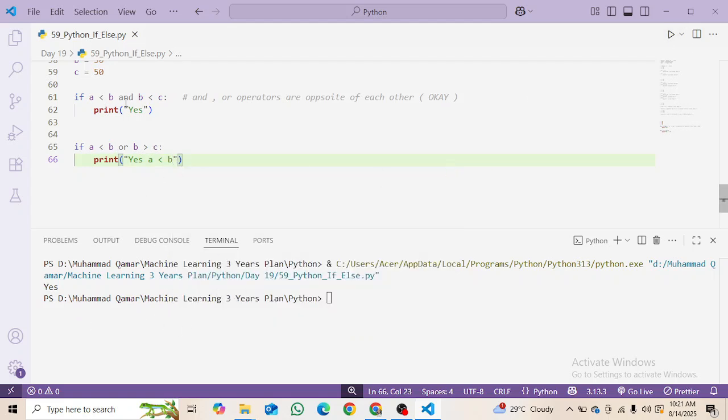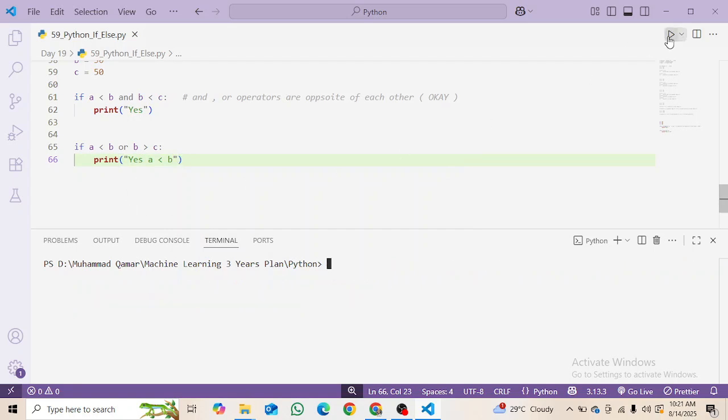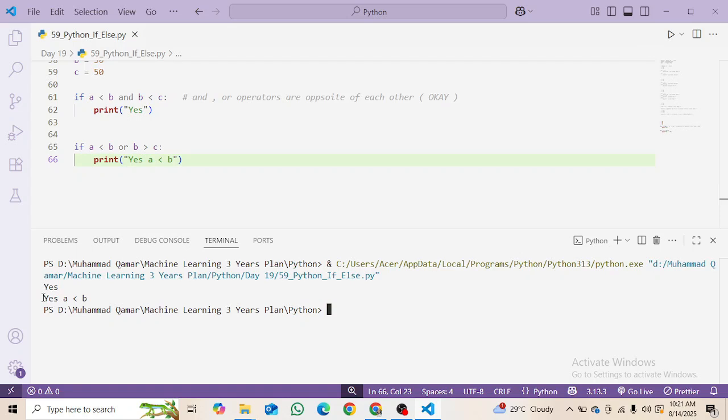Just see, the above statement will print yes, and the next condition will print yes, A is less than B. So this one is true and this condition is false, but we are using the or operator since this one condition is true. So yeah, we will consider this whole statement as true and print what we are trying to print.